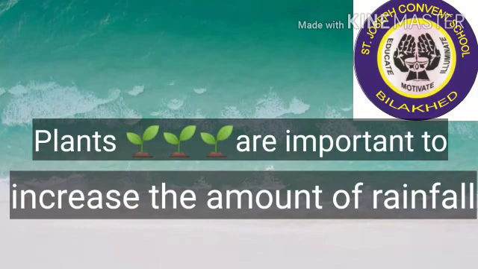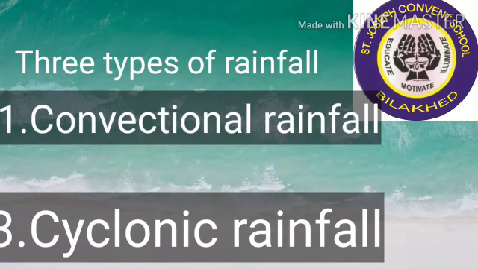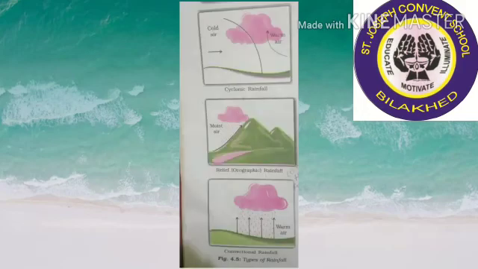One more important piece of information is that there are three types of rainfall: the convectional rainfall, orographic rainfall, and the cyclonic rainfall. So let's understand the concept of these rainfalls. Convectional rainfall occurs because of the warm air that rises up, and when it condenses into water droplets, the rainfall which occurs is known as convectional rainfall.